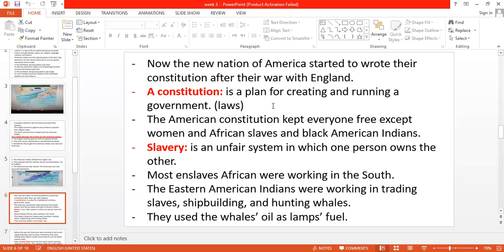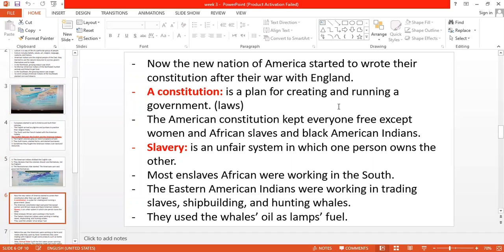Okay, but here we have a definition that is a little bit difficult. Constitution means a plan for creating and running a government. You know why we create laws or why we write laws? Of course, to run a government. Okay, so constitution means a plan for creating and running a government. When the Americans wrote the constitution, they gave freedom to everyone. They gave freedom to everyone in America, okay?